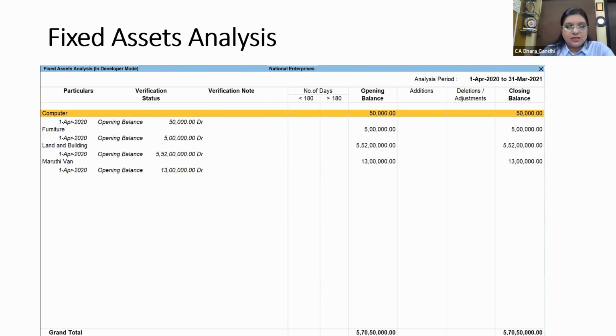Apart from this, you can definitely analyze what the additions during the year in fixed assets are, what the deletions during the year in fixed assets are, and whether they are properly booked or not. This is the ready report for fixed asset analysis.